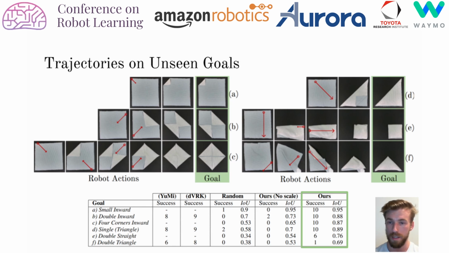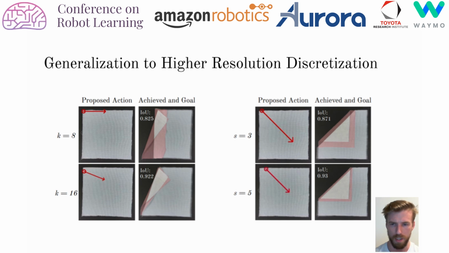Our method consistently solves the first 4 goals, where the required actions are clear when observing the goal. However, the final 2 goals are significantly more challenging, as the folds required are not directly visible in the goal image. For these experiments, the robot's action space consists of 8 orientations and 3 scales. However, we demonstrate that our method can generalize to a more precise and higher resolution action space at test time without further training.